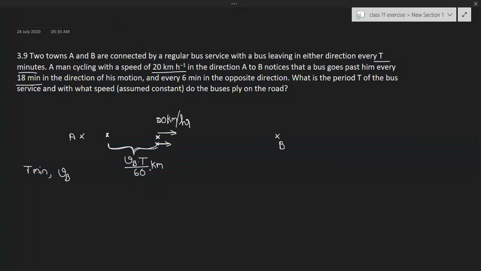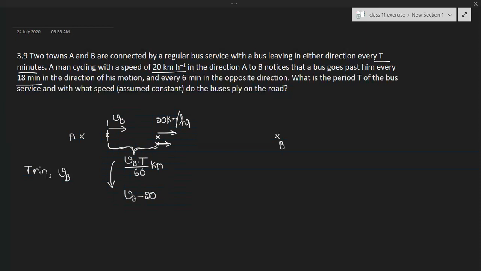Now here, velocity of this bus equal to Vb and velocity of the person is 20 km per hour. So relative velocity, in this case both are moving in the same direction, so relative velocity equal to Vb minus 20. Now, time taken to cover this distance.